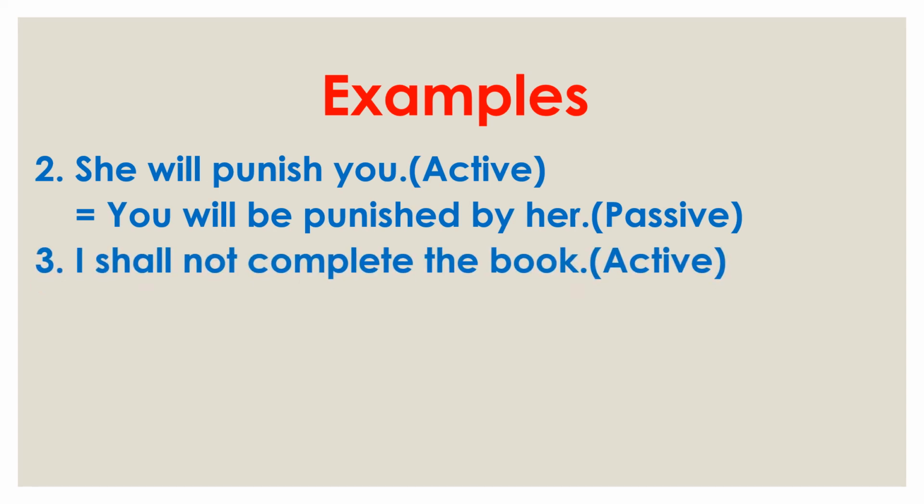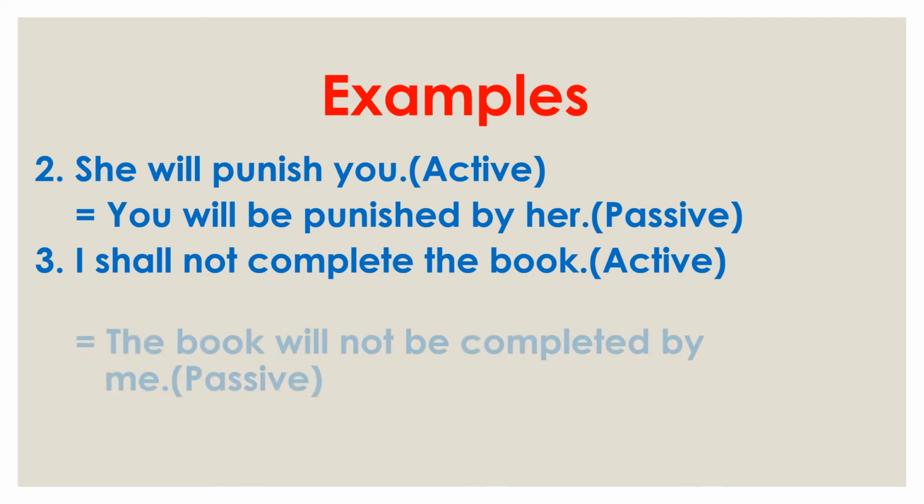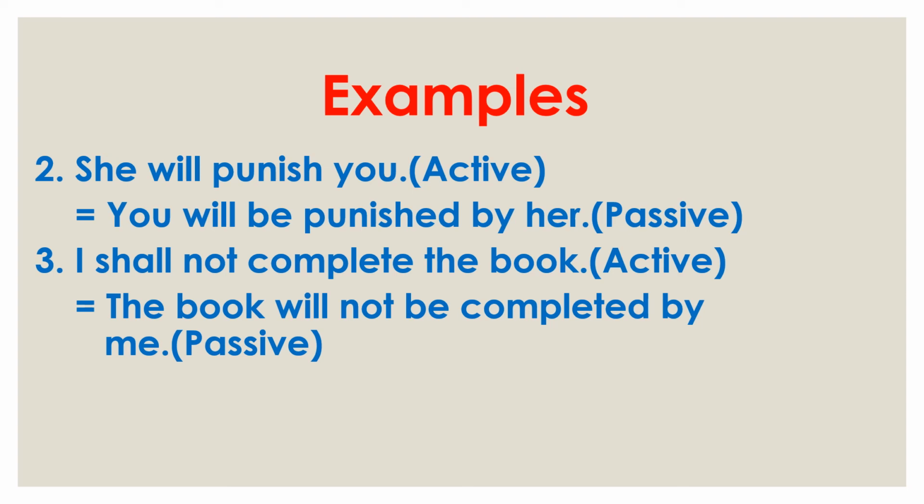Next example. I shall not complete the book. I is the subject, shall is the modal verb, not is indicating negative, complete is the main verb, the book is the object. So at first we use the object the book, then we use the modal will.